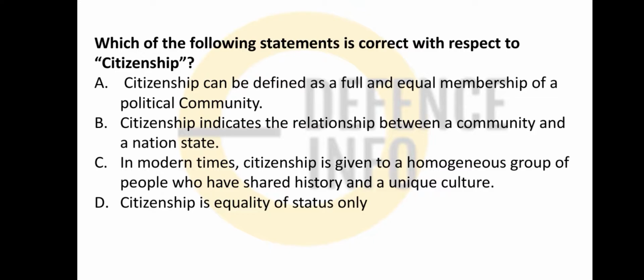Now friends, citizenship, very important. Which one of the following is correct? Citizenship can be defined as full and equal membership of a political community. Citizenship indicates the relationship between the community or the nation state. In modern times, citizenship is given to a homogeneous group of people who have a shared history and unique culture. Citizenship is the equality of status. So it indicates the community and nation state. It defines the full and equal membership of the political community.